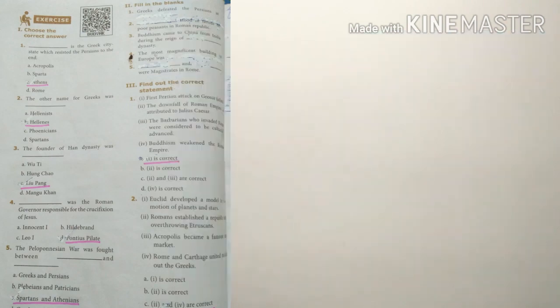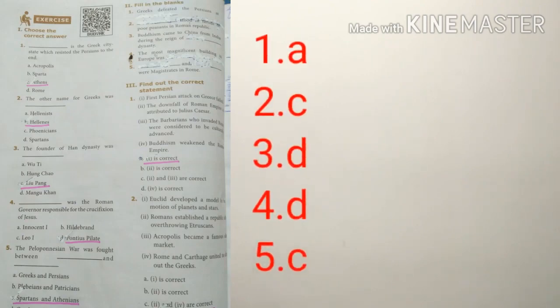Now Roman number 3. Find out the correct statement. Question number 1. A is the correct answer. Question number 2. C is the correct answer. Question number 3. D is the correct answer. Fourth question. D is the correct answer. Fifth question. C is the correct answer.